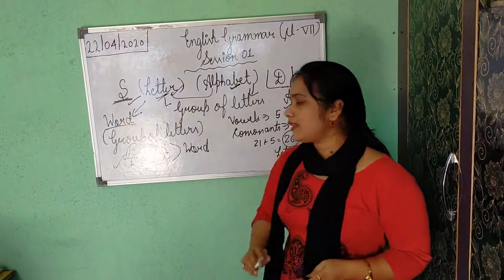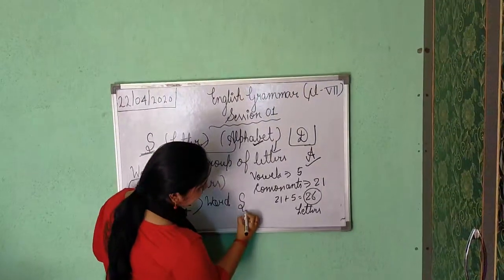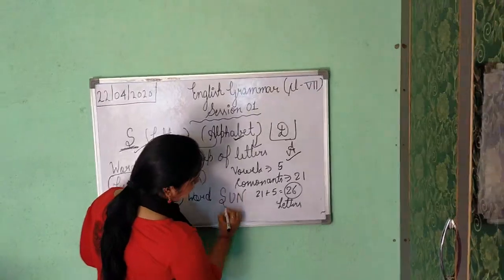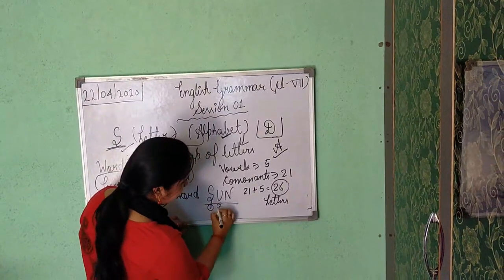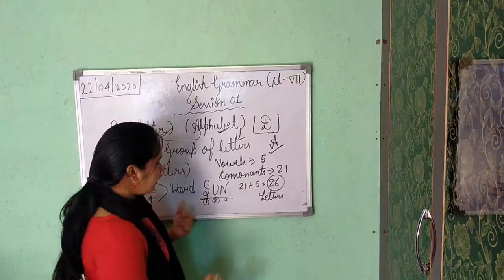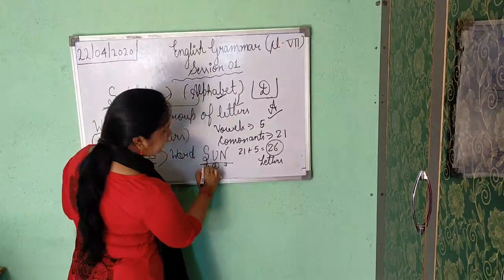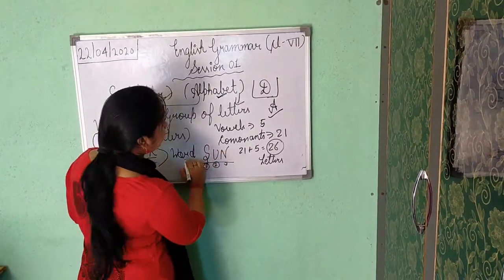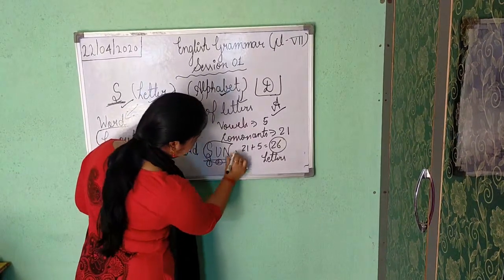Now second example I am going to give you. See here, S, U, N. Here you can see first letter, second letter, third letter. 3 letters are there. Is it visible to see? Okay. So when these 3 letters S, U, N are coming together, it is framing a group of words.